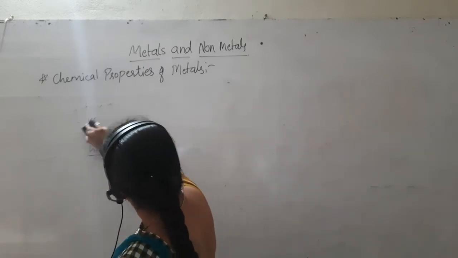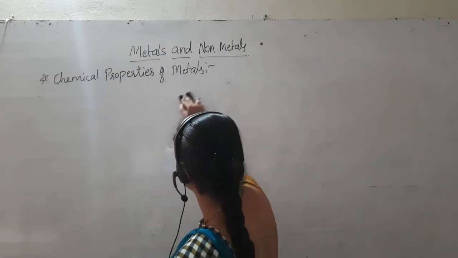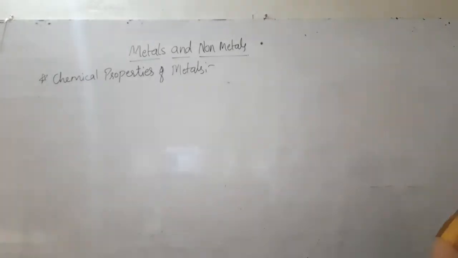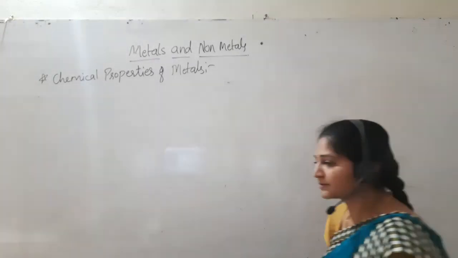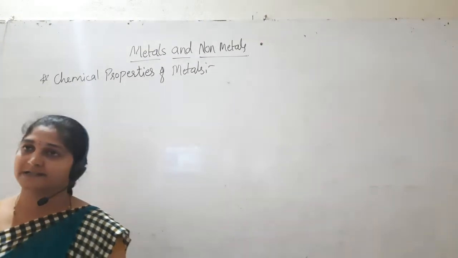Even at ordinary temperature, I say ordinary temperature because some metals require heat. When those metals are heated, only then do they form their oxides, right?